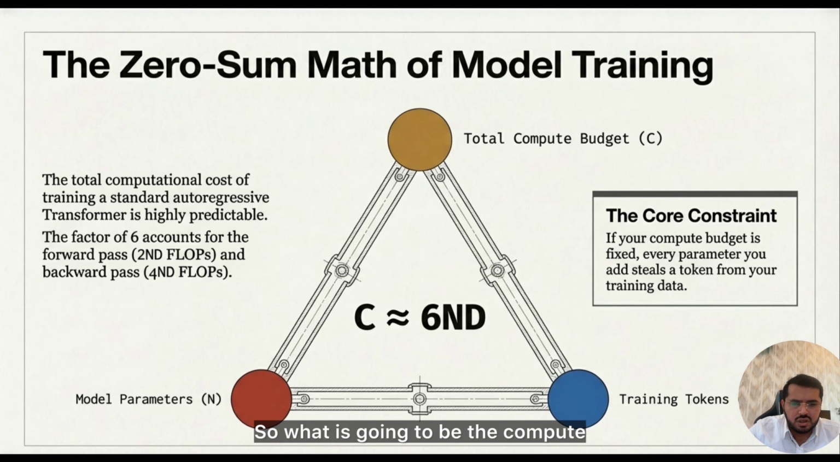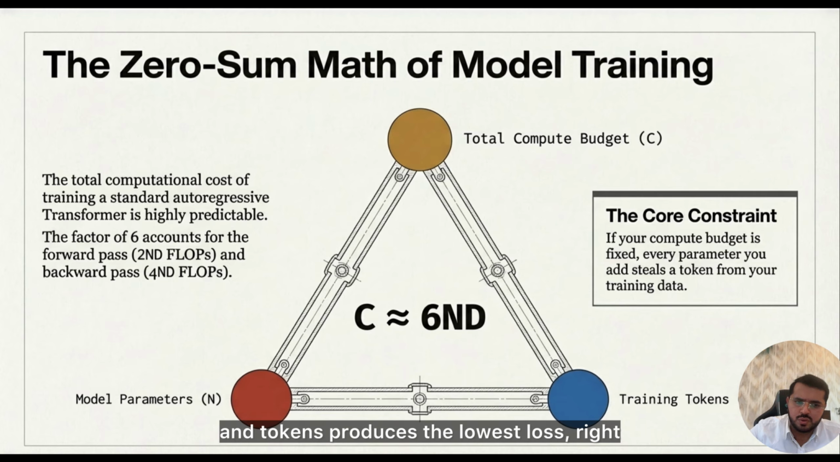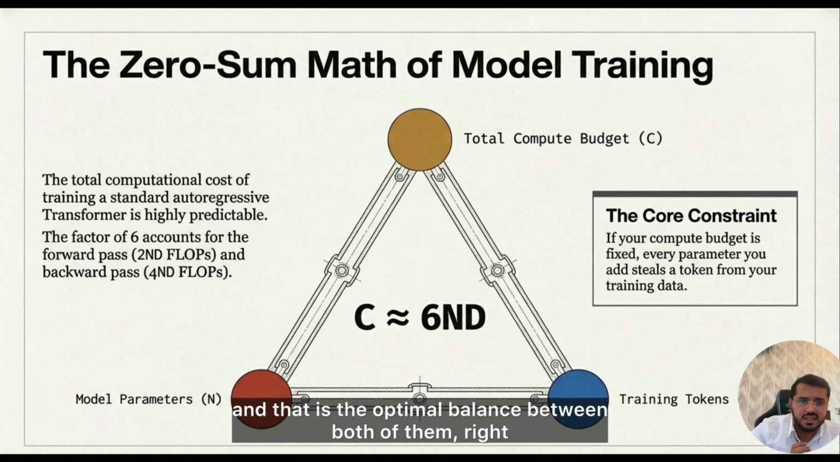So what is going to be the compute optimal experiment? For a fixed compute budget, which combination of parameters and tokens produces the lowest loss? We have to find such a combination where the loss is decreasing and the performance is increasing, and that is the optimal balance between both of them.